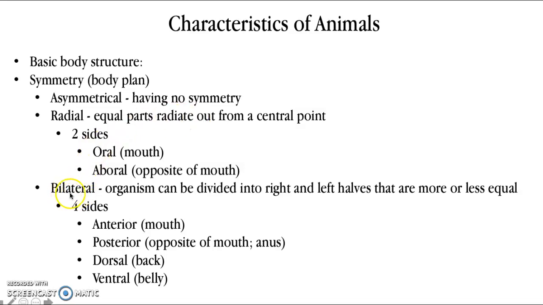The next one we have is bilateral symmetry. And bilateral, if you notice this word, bi meaning two, lateral meaning side, we have an organism that can be divided into a right and a left half. Most of the time, your right and your left half are going to be completely equal. So we have these three body plans: asymmetry, radial, and bilateral.